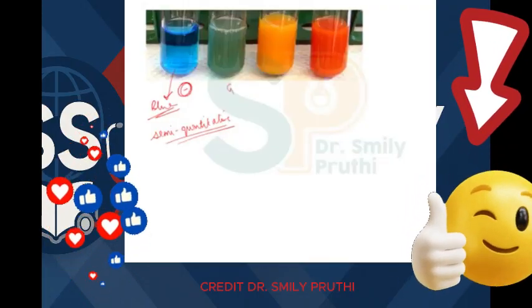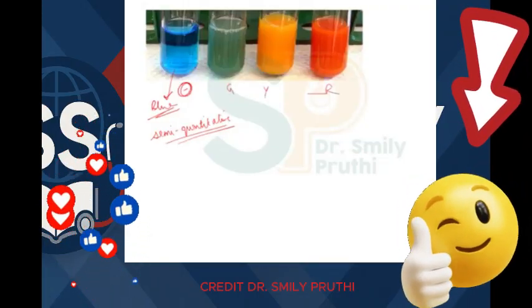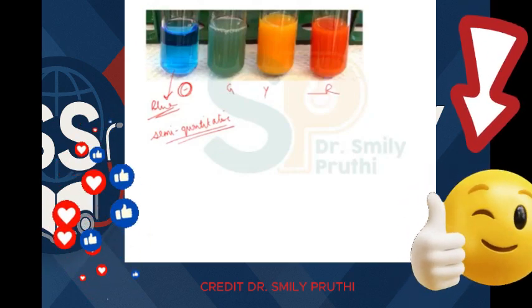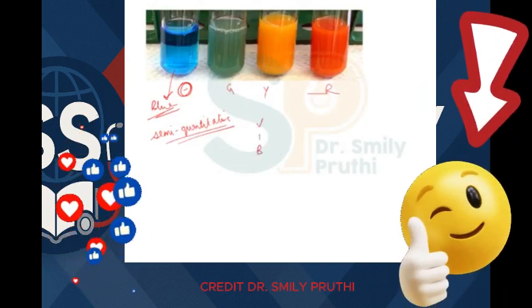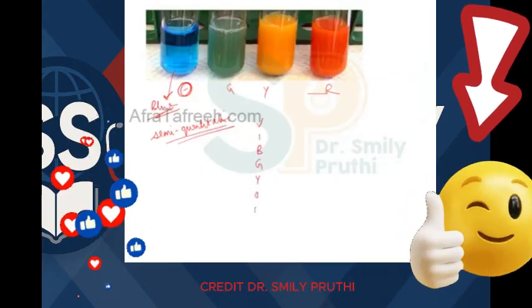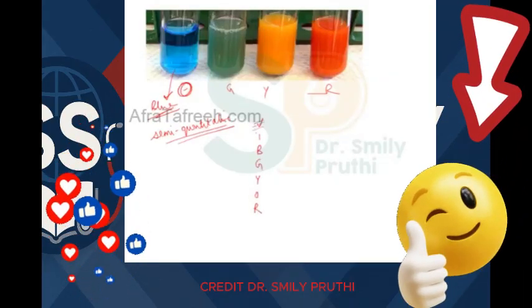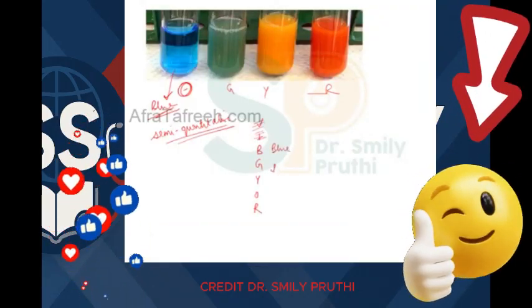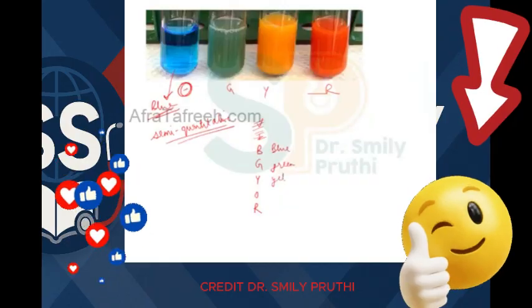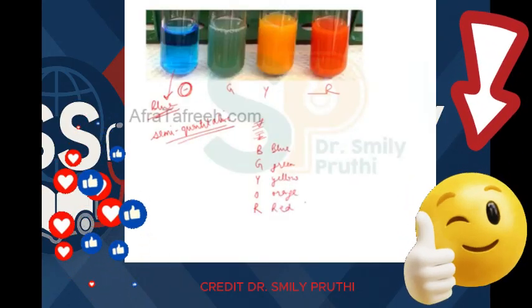Then green, yellow, orange, and then red in sequence. I will help you learn this thing. How to learn? You know this VIBGYOR, this color spectrum VIBGYOR. V and I, leave them. Then B stands for blue, then green, then yellow, then orange, then red, right?